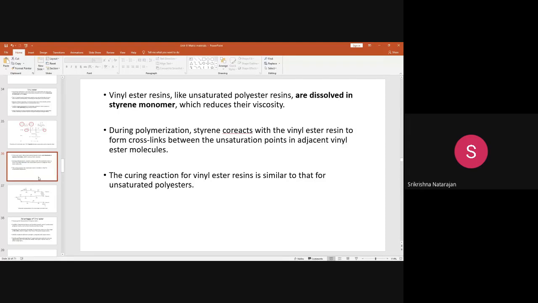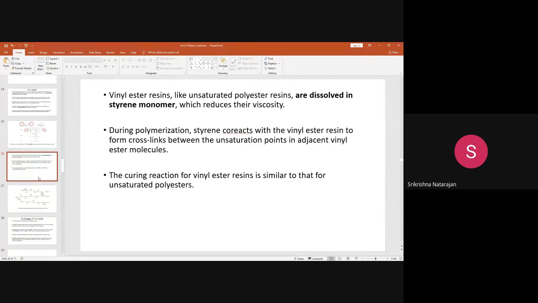So for that, similar to the polyester resin, you are going to use a styrene monomer. It is a diluent. You will add it so that it will reduce the Tg. It will act like a plasticizer. It will reduce the glass transition temperature, and it will dissolve the vinyl ester resin.